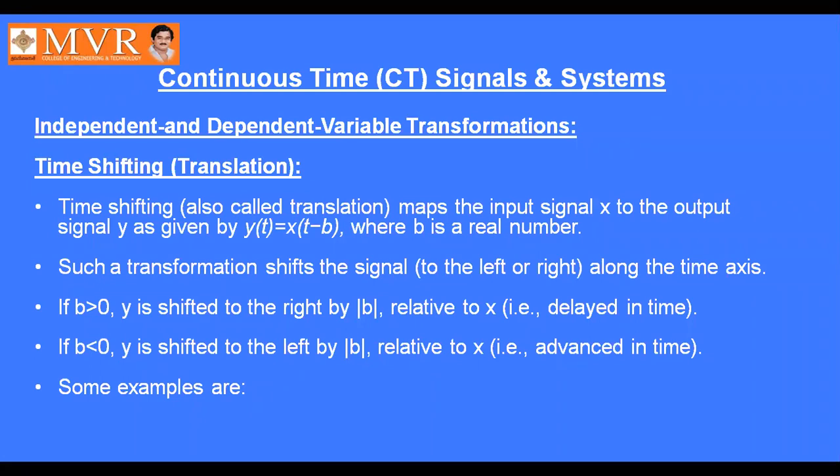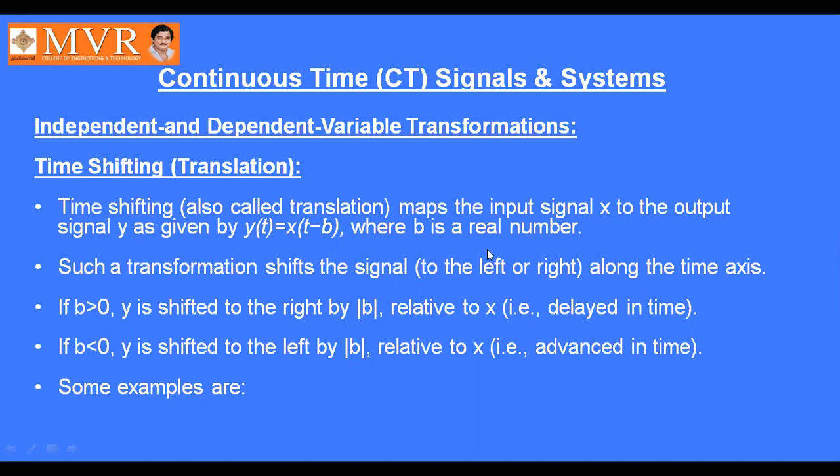Time shifting is also called translation, that maps the input signal x to the output signal y, which is expressed as y of t equals x of t minus b. Here the time will be shifted towards the right side by b units, where b is a real number.